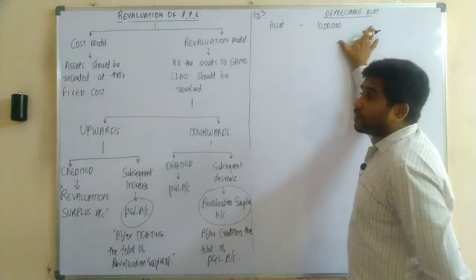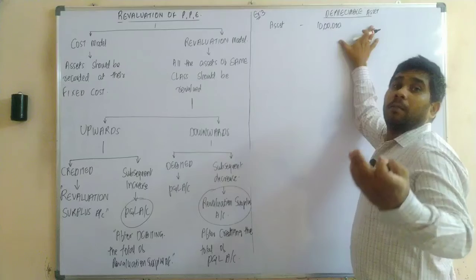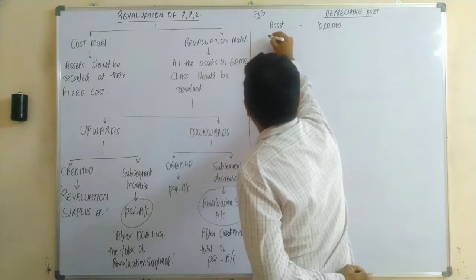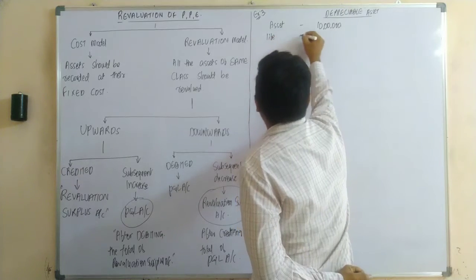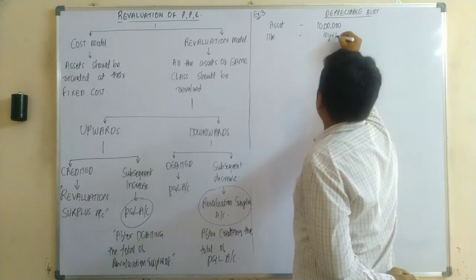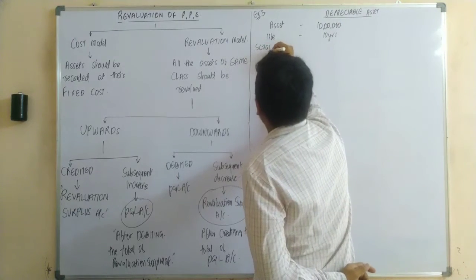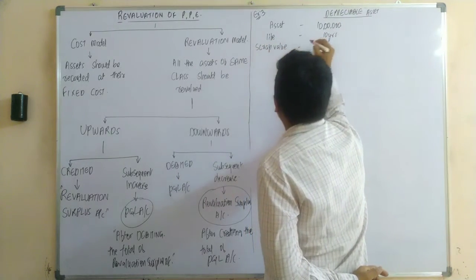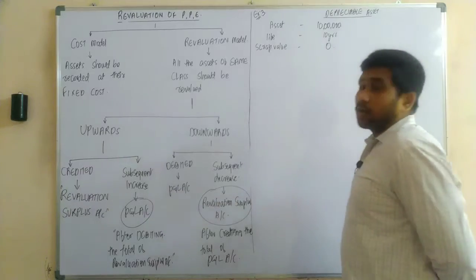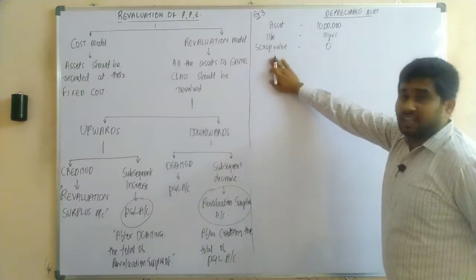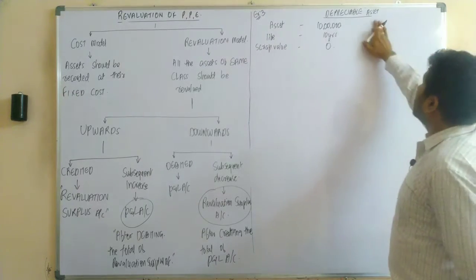As it is a depreciable asset, there should be some life of the asset. So in that case, the life of the asset was 10 years. As this is a depreciable asset, let us assume the scrap value was 0.